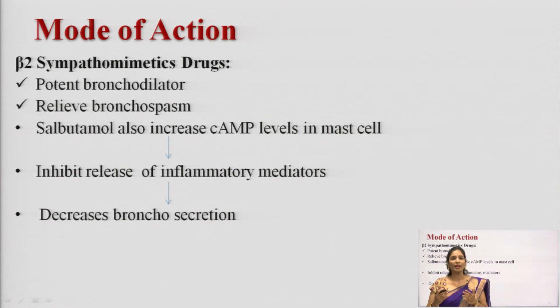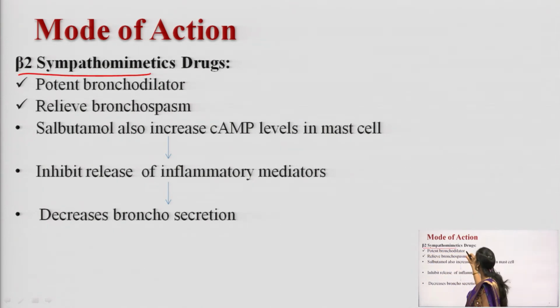So, by this way you can understand the drug action in a better way. First category: beta 2 sympathomimetic. Which drug is it? Beta 2 sympathomimetic is a bronchodilator. The drug is a bronchodilator and it will relieve the bronchospasm. First point, it is a bronchodilator.